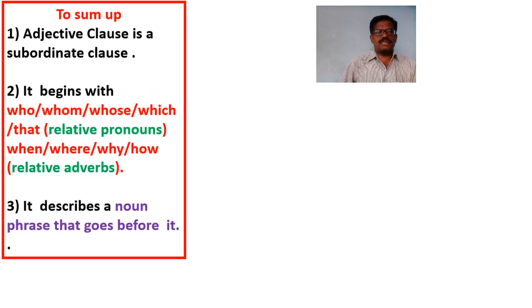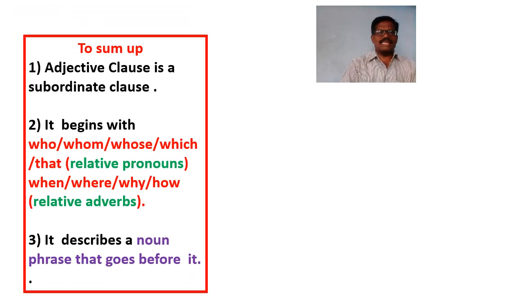To sum up, point number 1, adjective clause is a subordinate clause. Point number 2, it should begin with either relative pronoun or relative adverb. And third point is that it should describe a noun phrase that goes before it. That means it should have an antecedent.